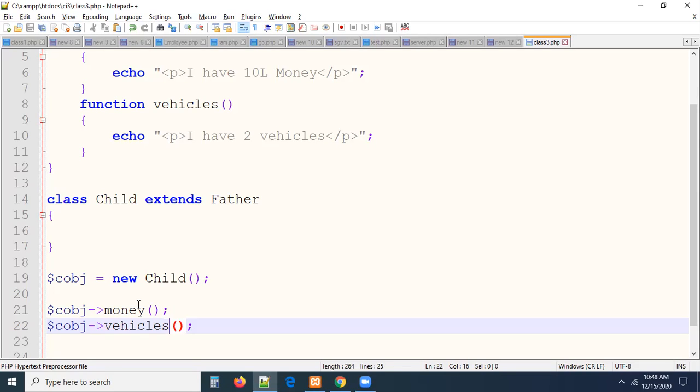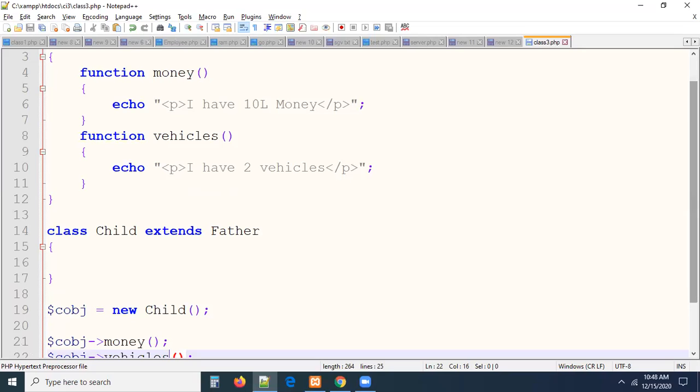Okay, this is one situation. Now suddenly, this point is very important, guys. Remember carefully. Father wants to restrict the money method. Father doesn't want to allow anybody to access the money method. The money method should be accessible by the father only. I don't want to allow my child to access my money method. As a father, I want to restrict the child from accessing the money method. How can we restrict it?